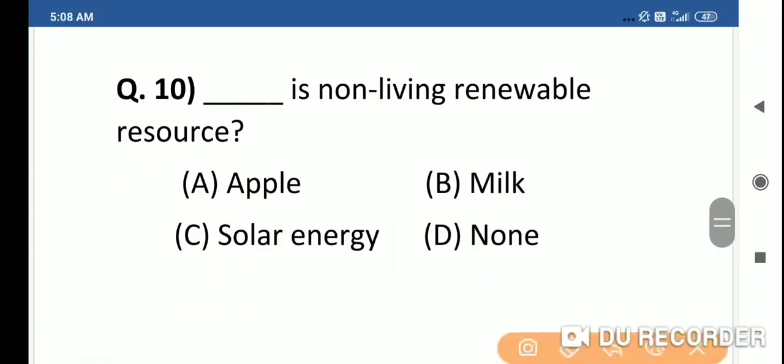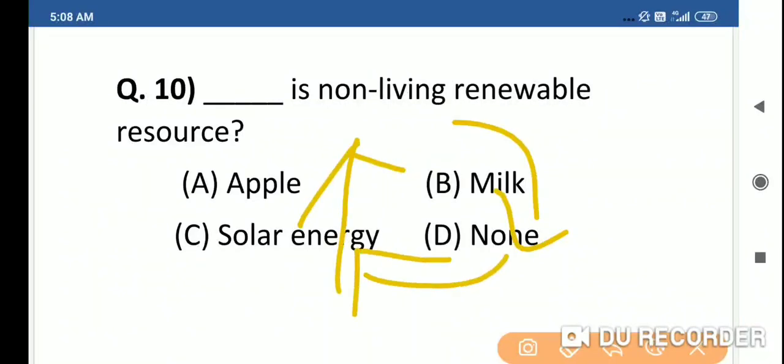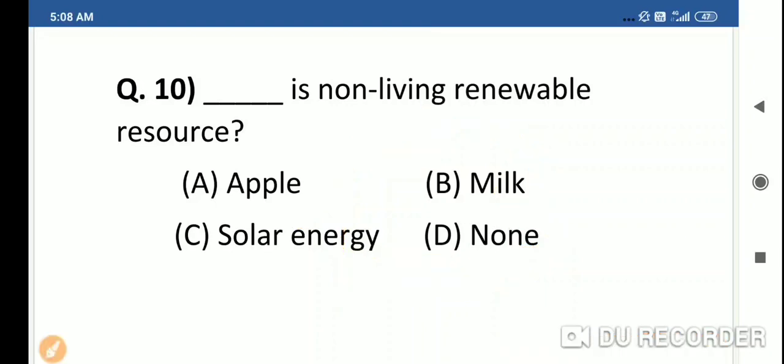Question 10. Dash is non-living renewable resources: apple, milk, solar energy, none. Non-living means they have no life. Renewable, it's a cycle. Dash is non-living renewable resources, and the right answer is solar energy. Solar energy is a non-living renewable resource.